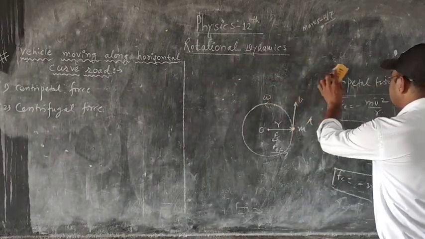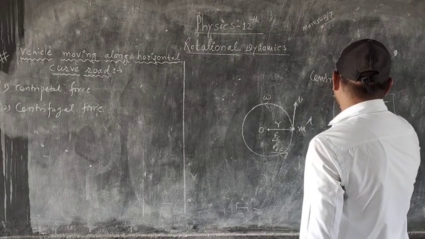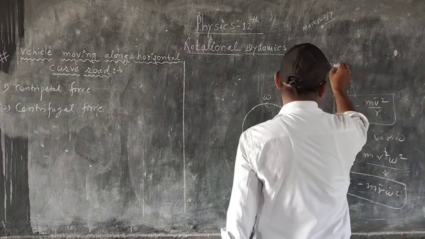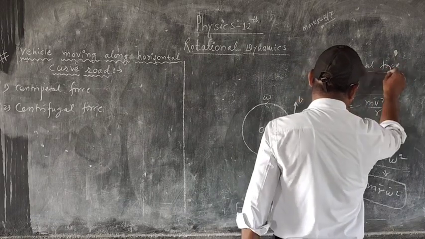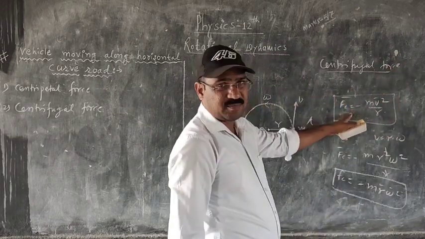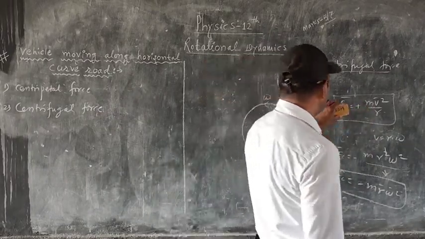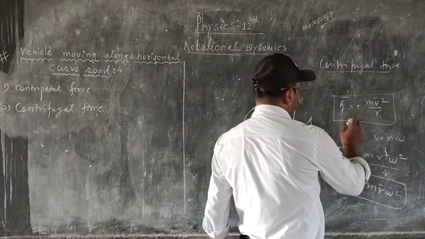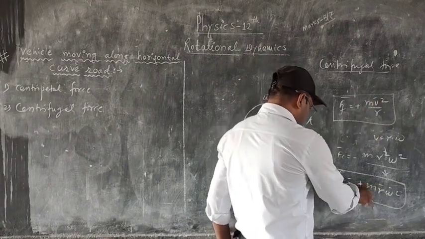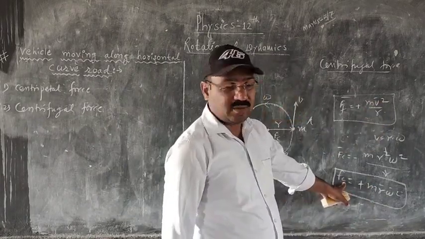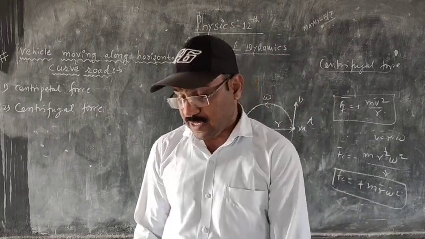So here for the centrifugal force, it is the same in the direction as the radius vector. Therefore, a plus sign is given, and the magnitude is mv square upon r. Therefore, the centrifugal force is plus mv square upon r, and again the centrifugal force is equal to plus m r omega square. This is the formula for the centrifugal force.